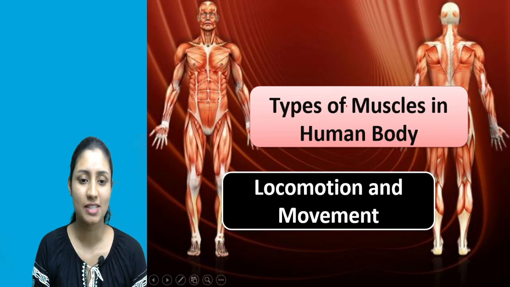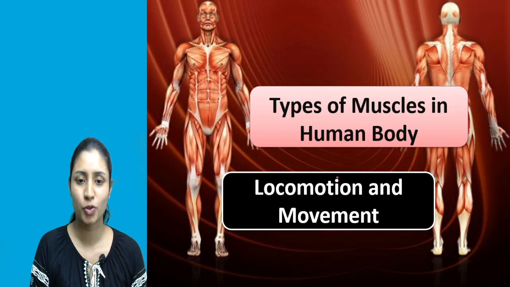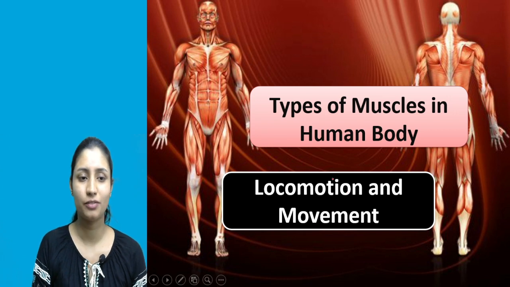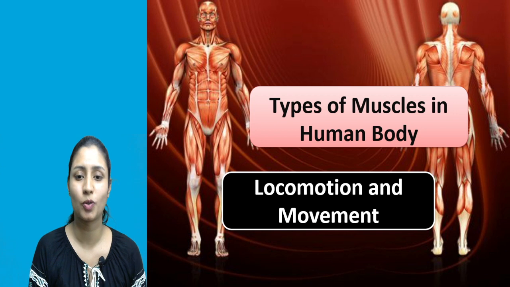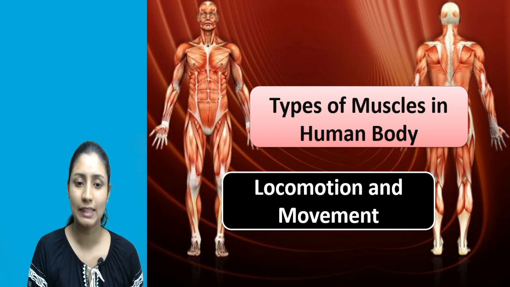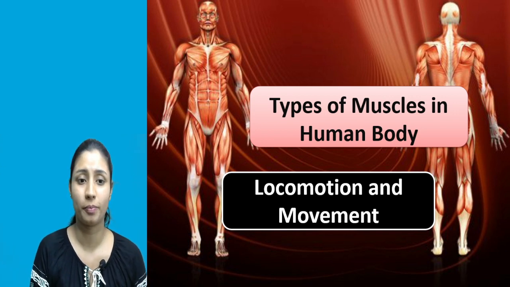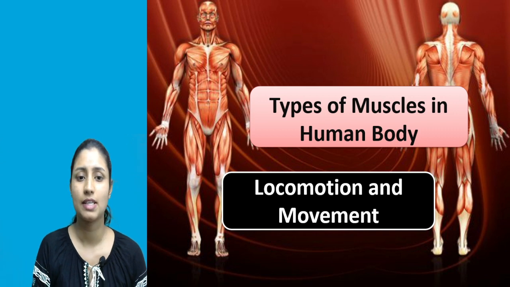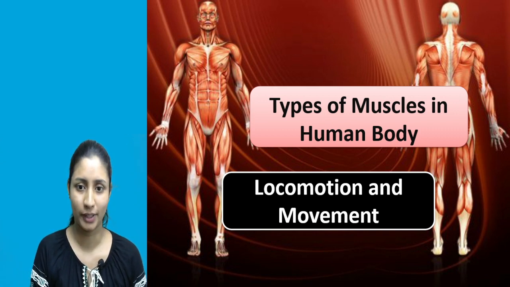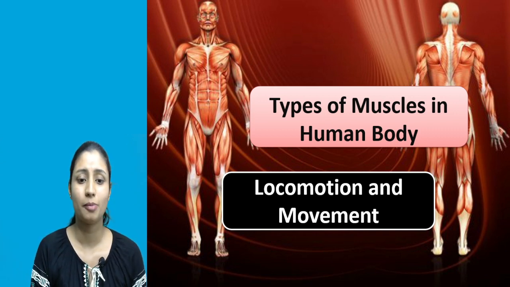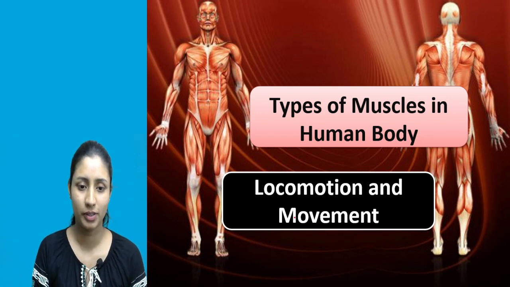Now, first, we'll see what is meant by locomotion and movement. And then we'll move to the further point. As I've said, we are seeing the chapter Locomotion and Movement, and in this chapter we are going to see one point, which is types of muscles in the human body. So first we'll see the terms locomotion and movement, and then we'll go to the types of muscles in the human body.